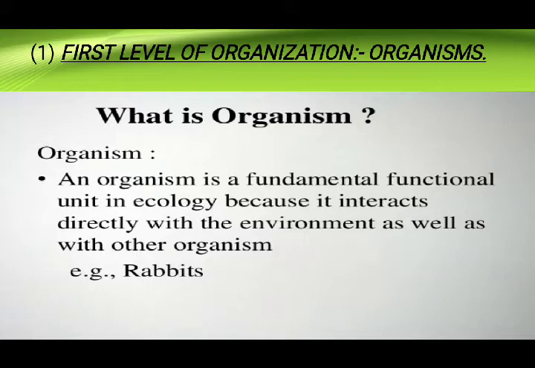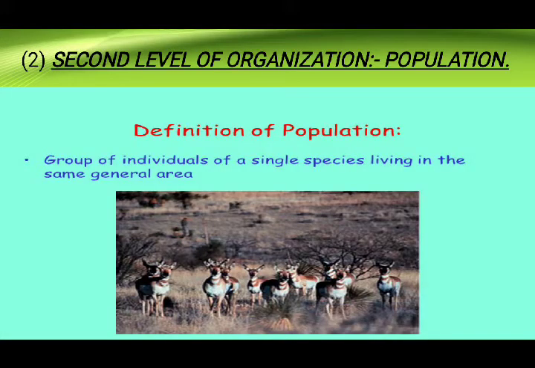As you know, a rabbit is a primary consumer. It directly interacts with the producer, which is the plant, as well as with the secondary consumer. So the rabbit is called an organism. Now the second level of organization is population. So what do you mean by population? A group of individuals of a single species living in a particular area is known as a population.